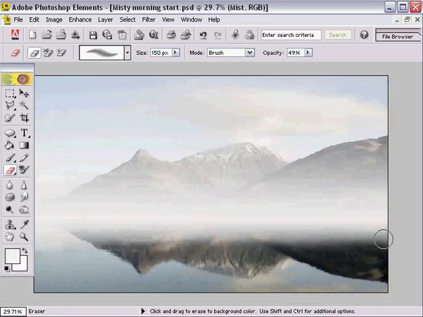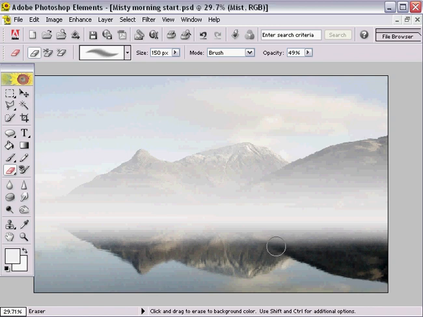3 to 4 minutes of careful erasing should bring us to this stage. But if you look carefully at the image, we may need to add some more mist elsewhere. If we look at this dark wedge shape here, we wouldn't expect that to be quite as dark as it is, so we need to actually do something about that next.